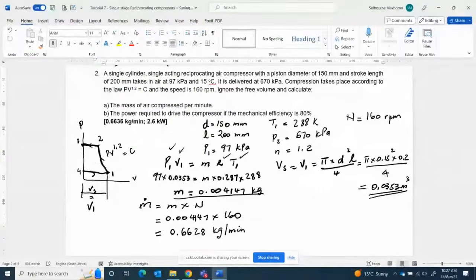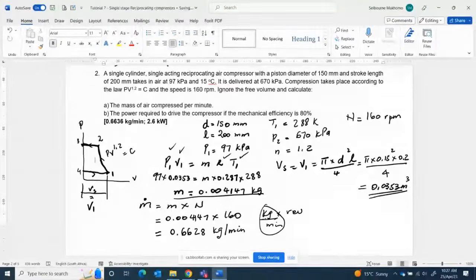So the units again, don't be lazy to write the units. The units here are kg multiplied by revs per minute. So the answer is in kg per minute. That's what the question is looking for.